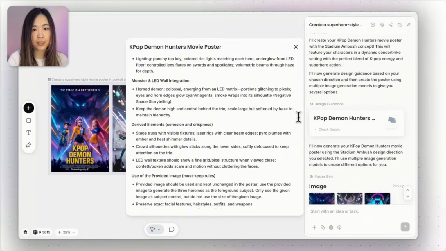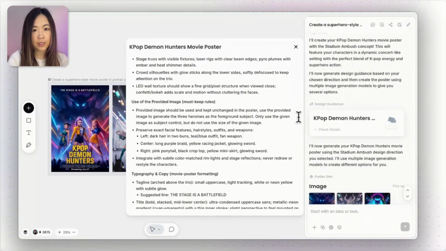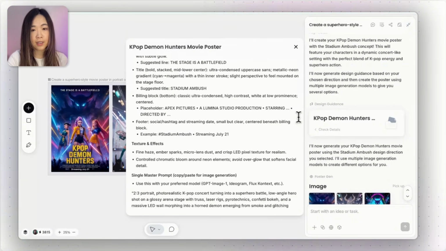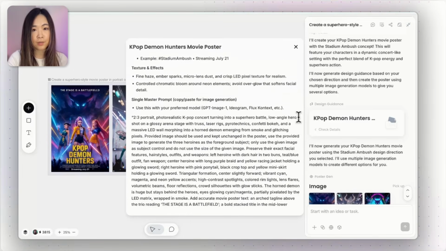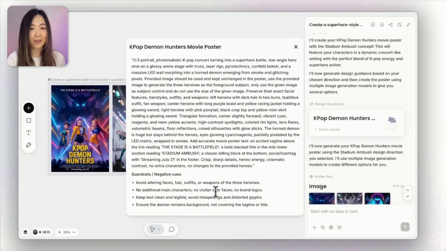So it was planning the details on style, direction, composition, layout, how it used the provided images, text effects, and in the end, even a master prompt you can use with different image models. This is what happens when AI actually understands design. It can think through the details for you.